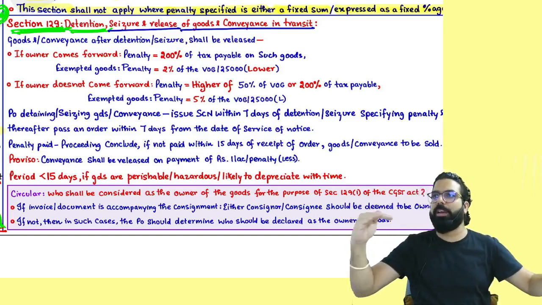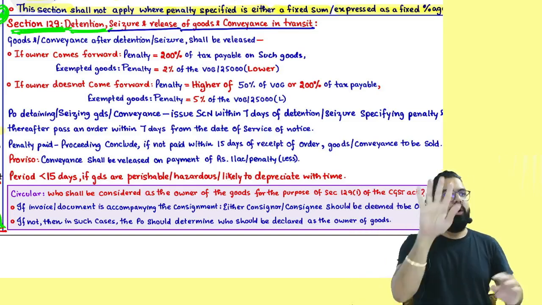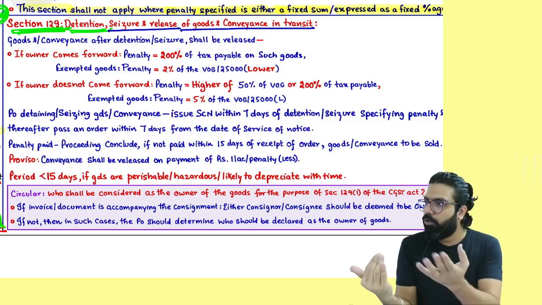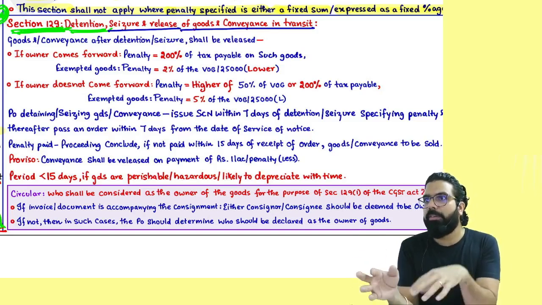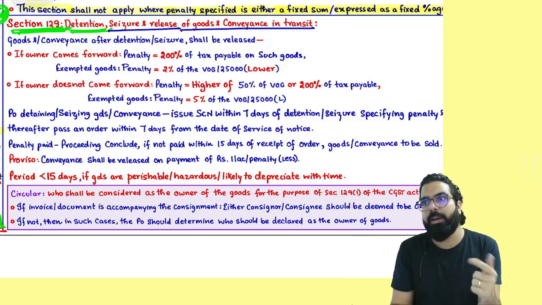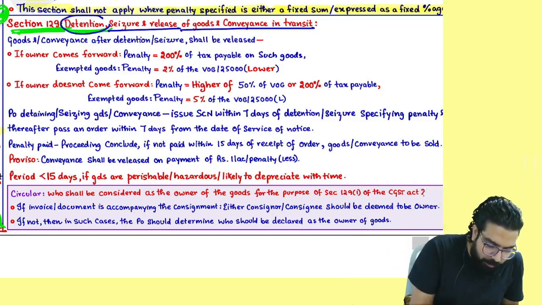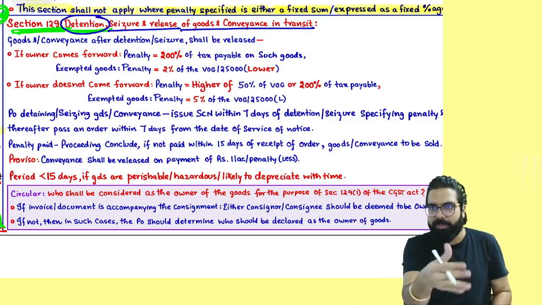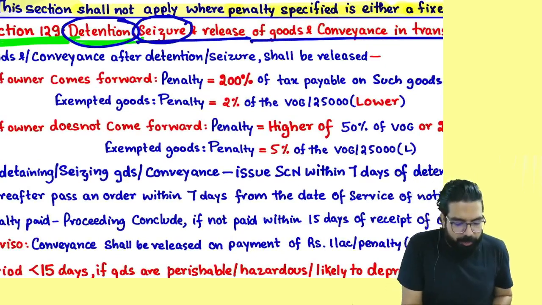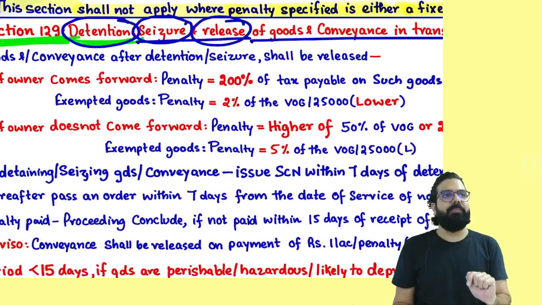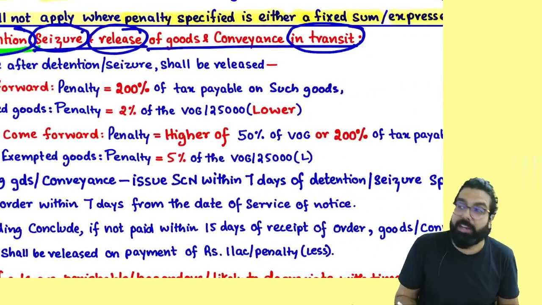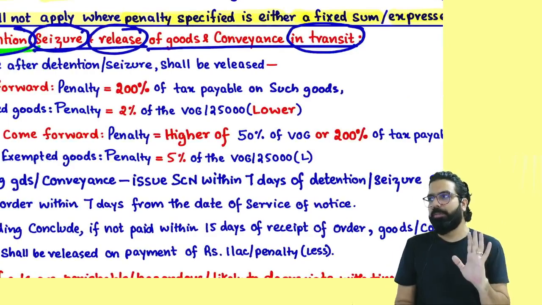You were going on the way. The officer stopped you. Truck, stop. He told, show me the invoice, show me the e-way bill. You don't have the invoice, you don't have the e-way bill, or the invoice and e-way bill are not matching. What will happen? He will now detain you. First he will detain. Come to the side. Detention. Then he will seize your goods. Now, if you want the goods to be released, you have to pay penalty. And remember, section number 129 is applicable only when the goods are in transit, on the road.